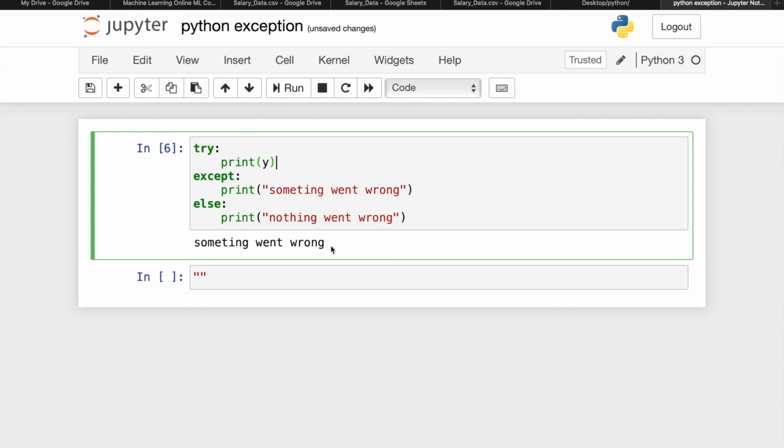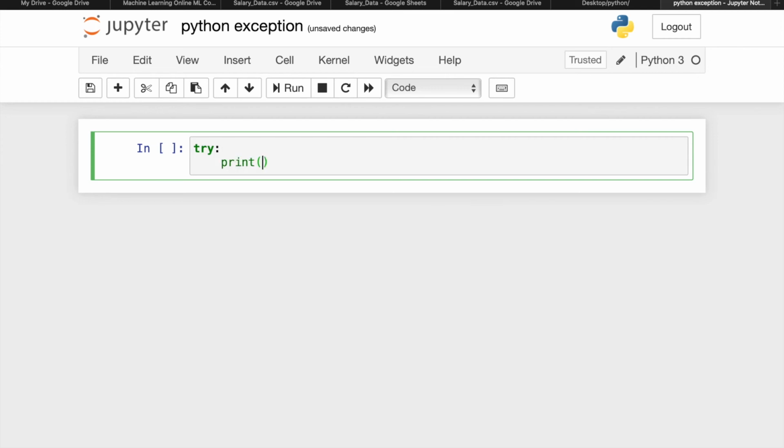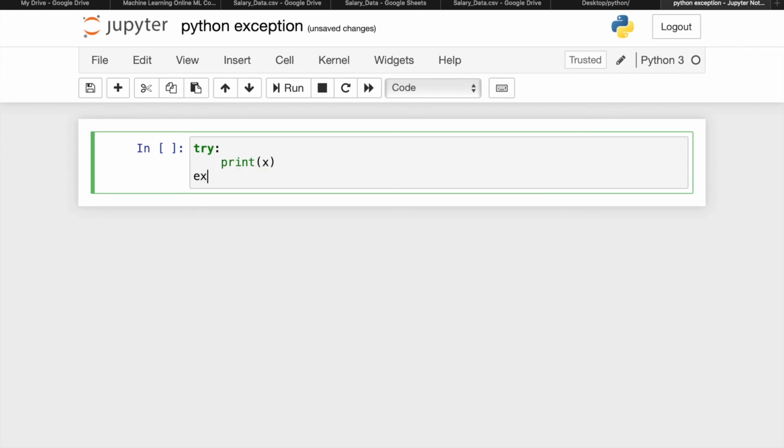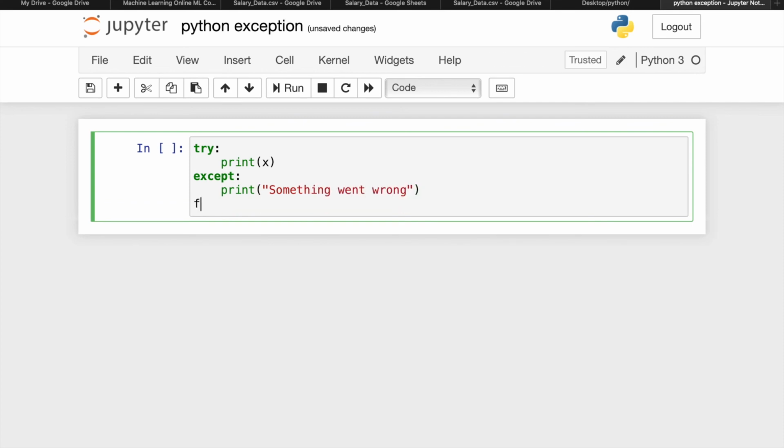Now the next keyword is finally. So what is the use of the finally keyword? Let's remove that. You can write something like this: try, then print x value, except, print something went wrong, and lastly you can use the finally keyword.